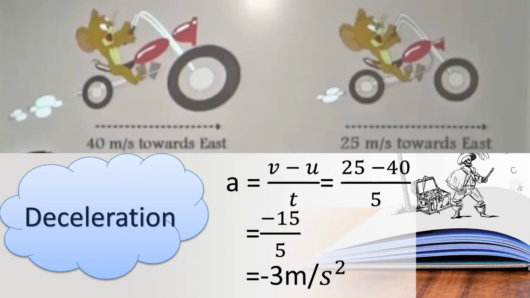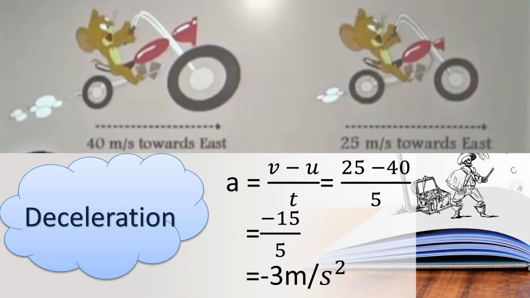So what does it mean by acceleration? If a body speeds up or slows down or changes its direction of motion, it has an acceleration, the children. So here it slows down, is it? So this is also an acceleration, but it is a negative acceleration, so that we are calling it deceleration or retardation. Okay, children?